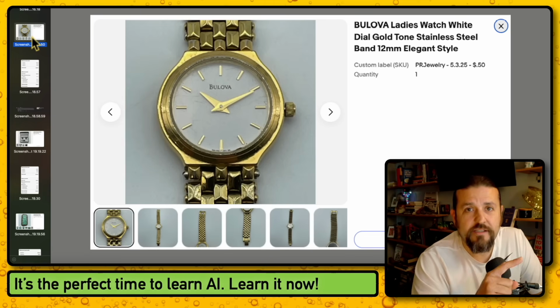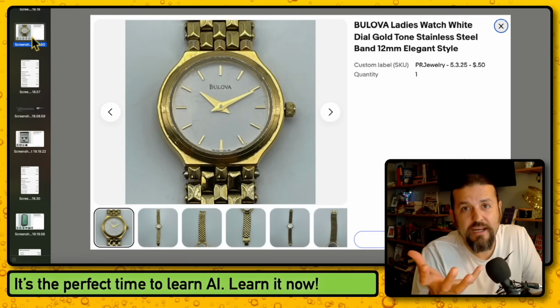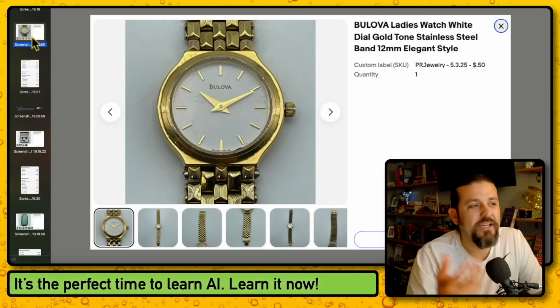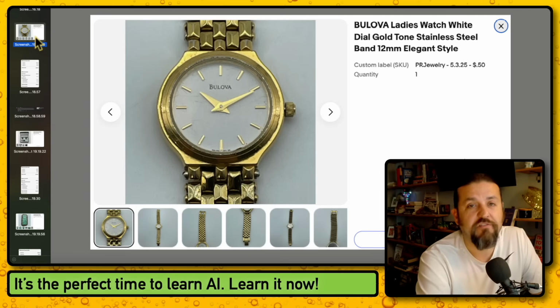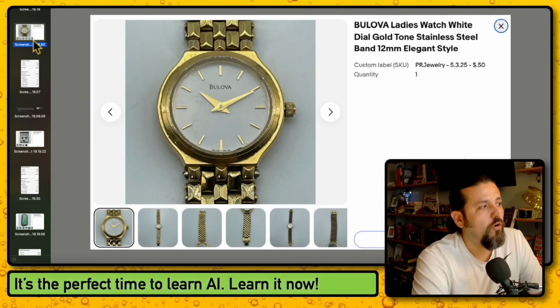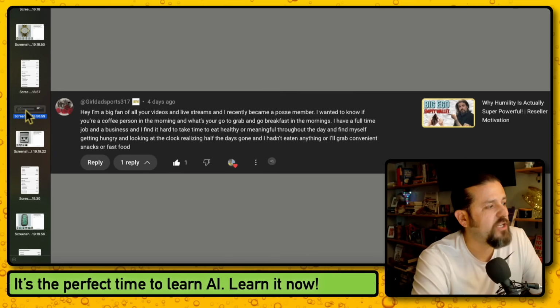And stuff like this, these watches, you can see them all the time at estate sales. They're in a bag or in a bowl because nobody wants to mess with them. So this is where you can come in, look at that and say, oh, you know what? I can fix those. And I have a video, and I'm going to link it down below, for how to replace watch batteries. It's super simple. You just need to get comfortable with it. That's it. Next question or comment.